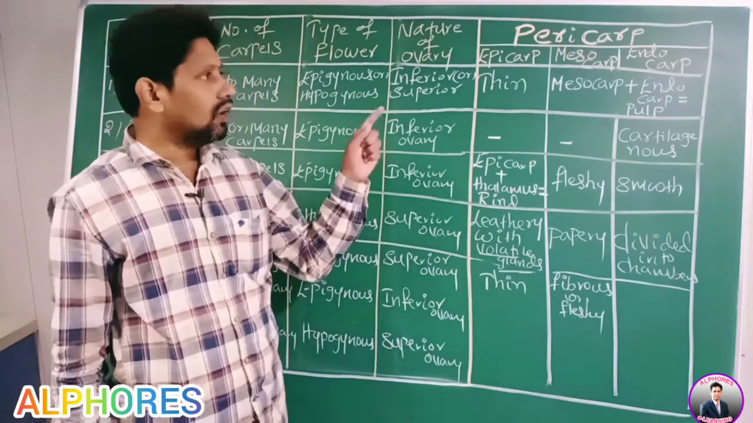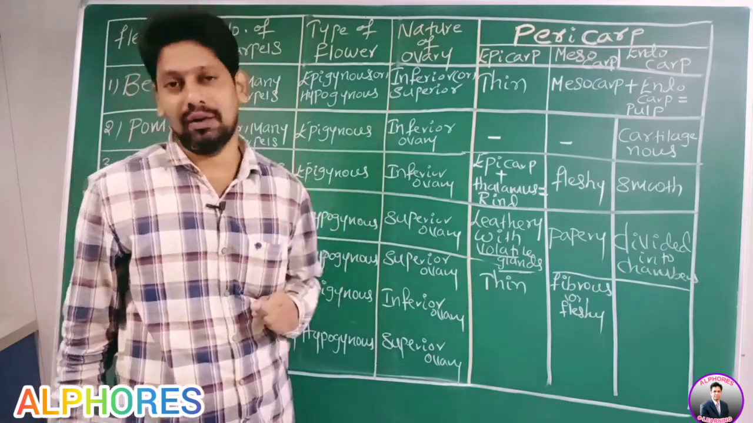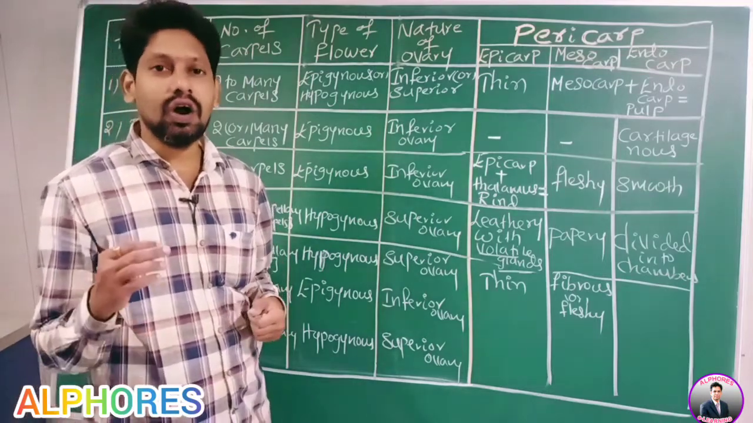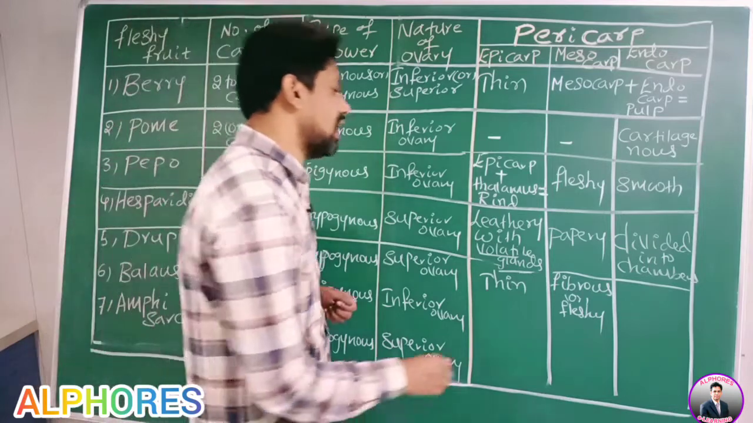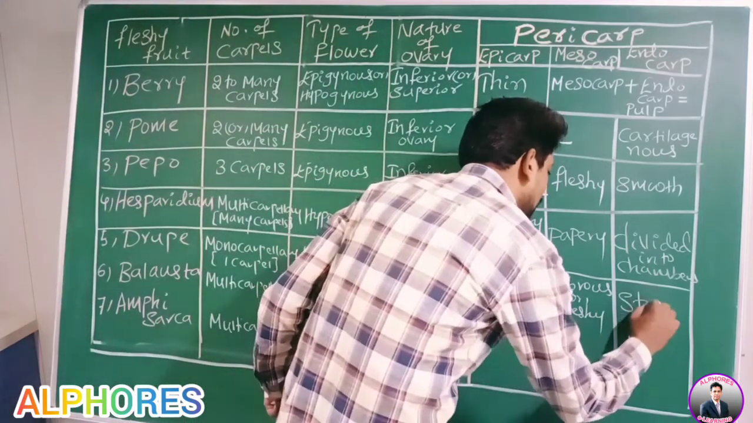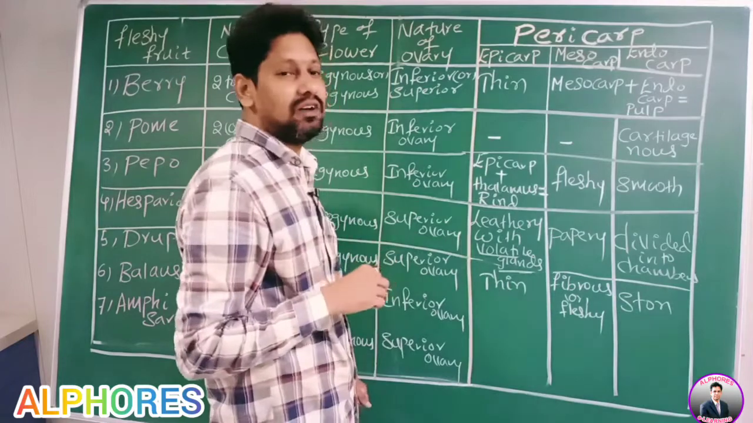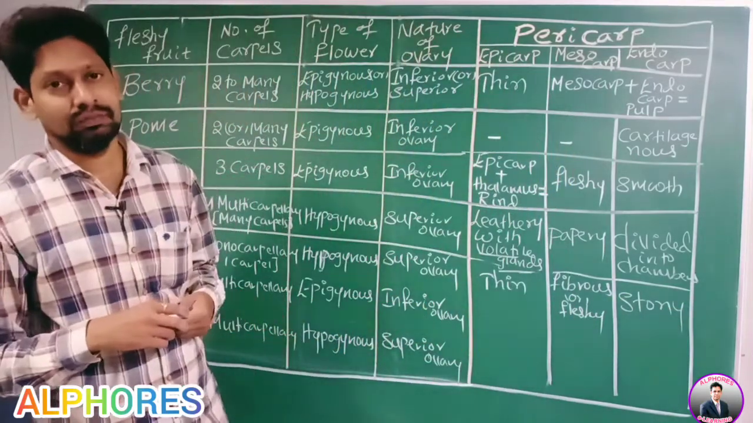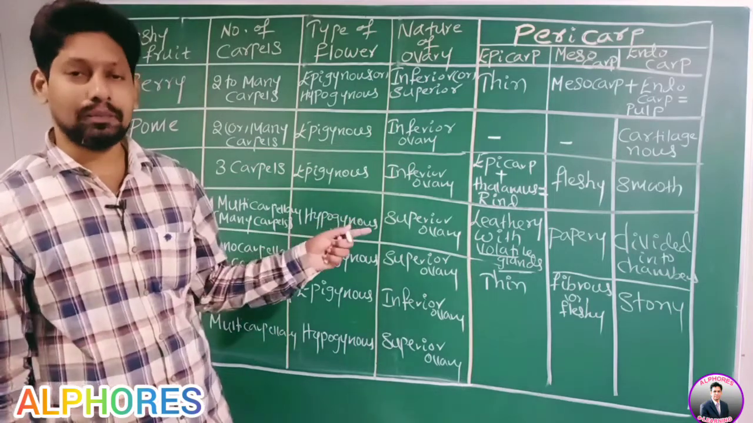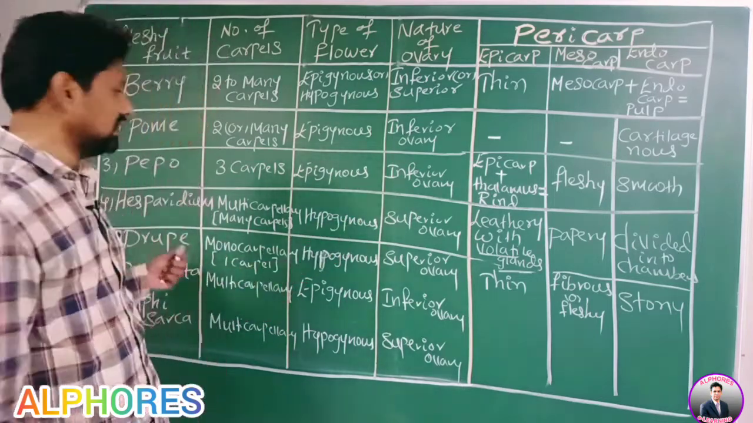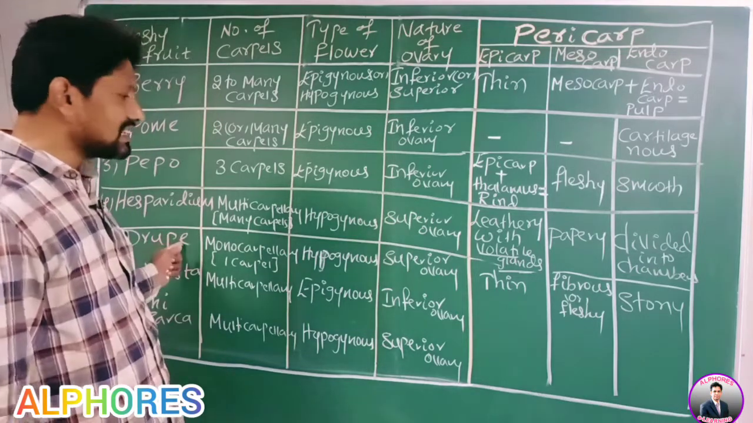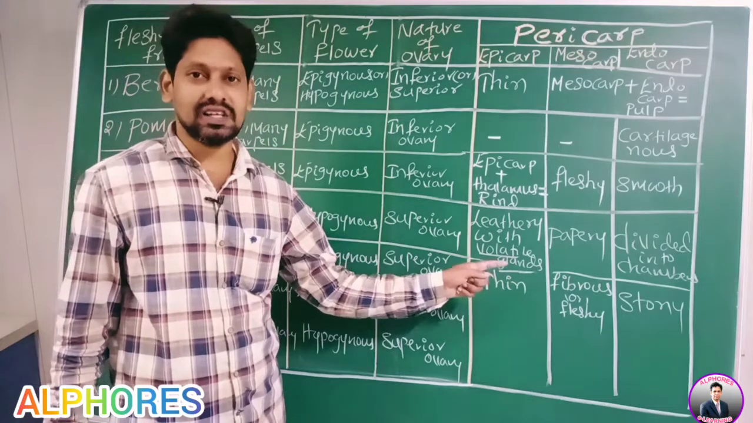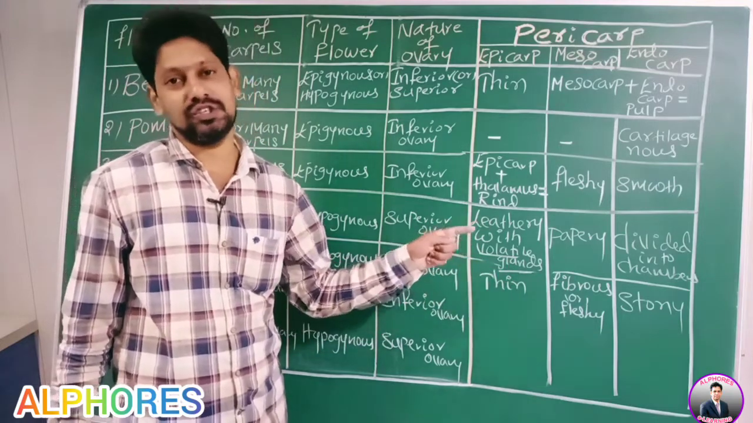Now go for the last one. What is it, sir? Endocarp. In the case of drupe, the endocarp is stony. What is the meaning of stony? Stone-like. Endocarp is stone-like in the case of drupe. Therefore, in the case of drupe, the epicarp is thin, the mesocarp is fibrous or fleshy, whereas the endocarp is stony.